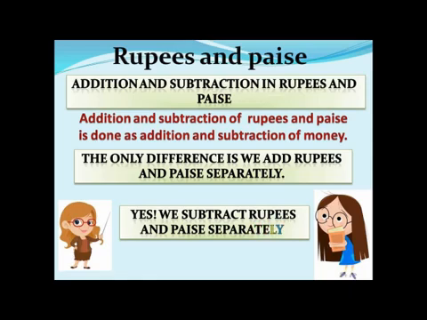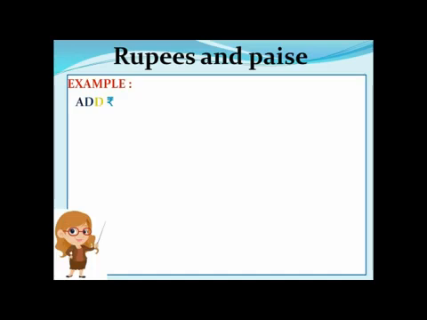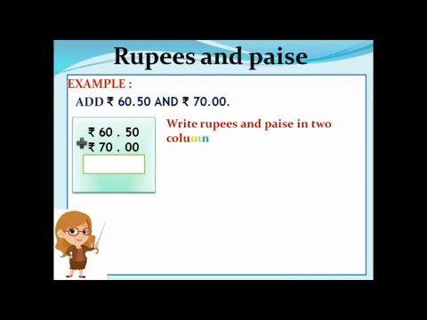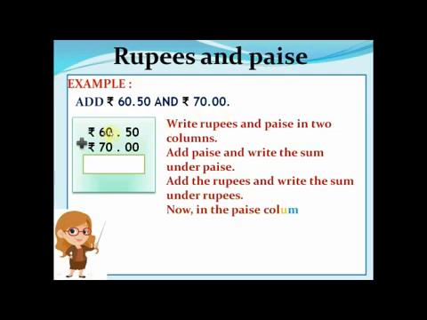Now can you read this? Read the slide. Okay. The next slide will go. Now for example, we have to add rupees 60, rupees 60.50 paisa and rupees 70. Now how to add it? Now you see, we will add it separately. We will keep 50 under 50 pies and 0 because there are no pies here, and 60 rupees is there, so we will keep it in this column of rupees, and 70 under it.